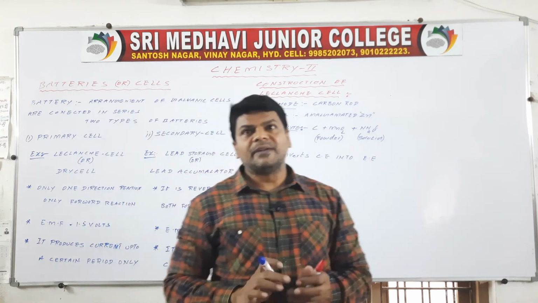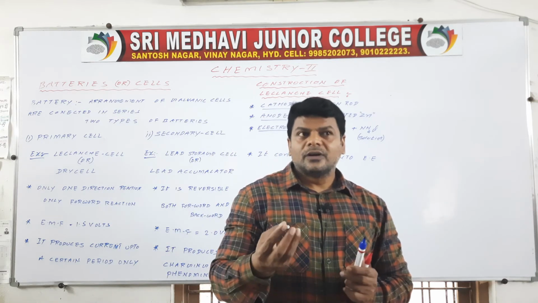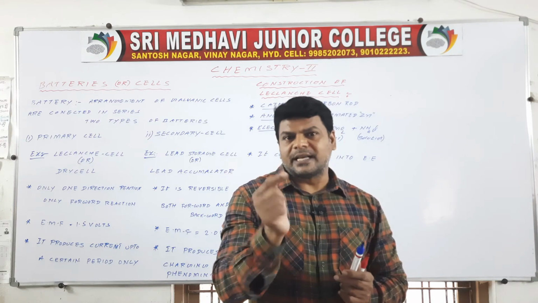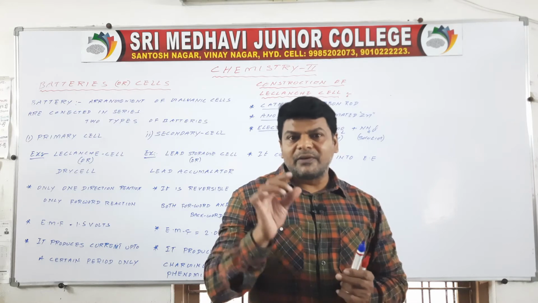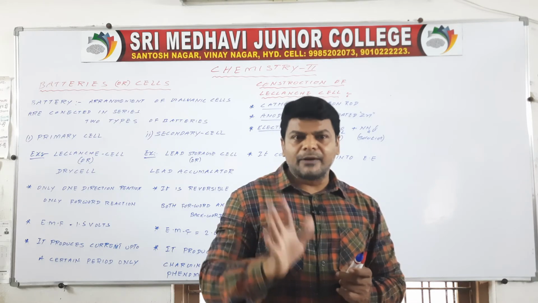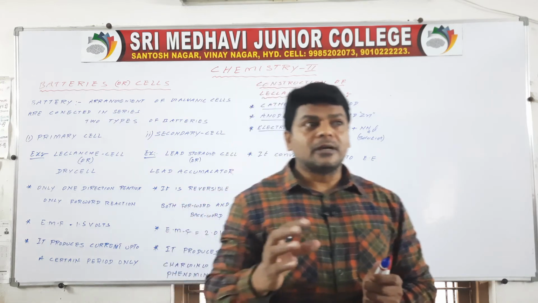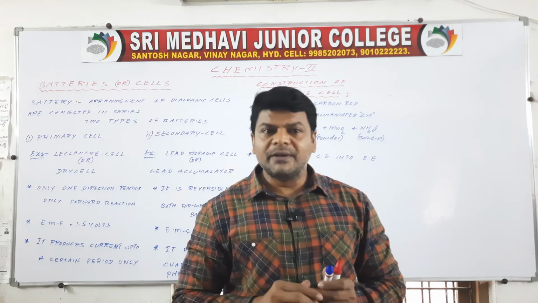So for example, if you take a wall clock, for working the wall clock, we may use a cell, which is nothing but a dry cell that provides electricity of 1.5 volts only. Up to a period that battery will work.